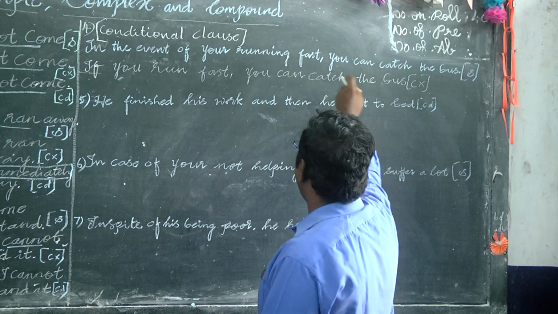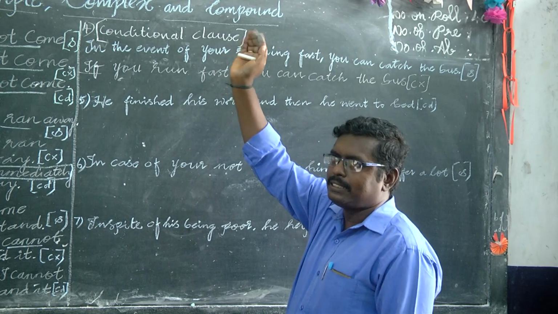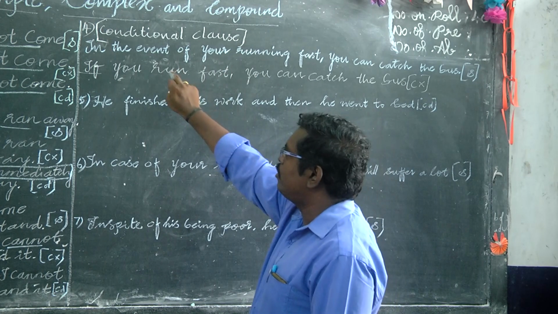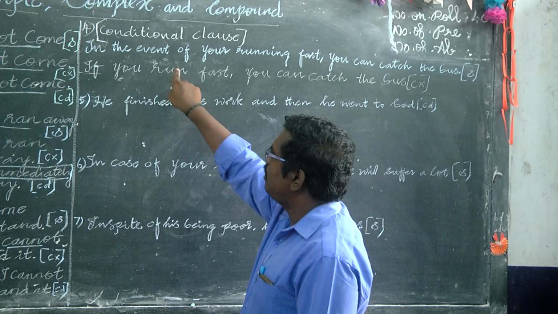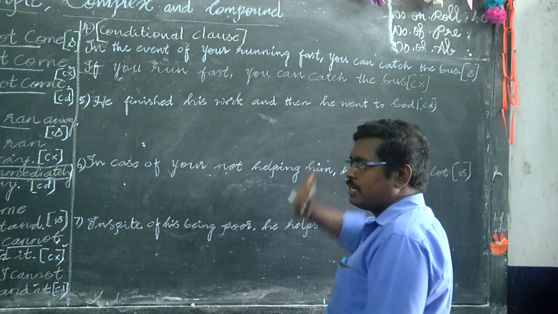So we can consider the main clause. The main clause is you can catch. So the conditional clause is the first type. First type means the verb is in present tense, subject and verb in present tense. If you run fast, you can catch the bus.